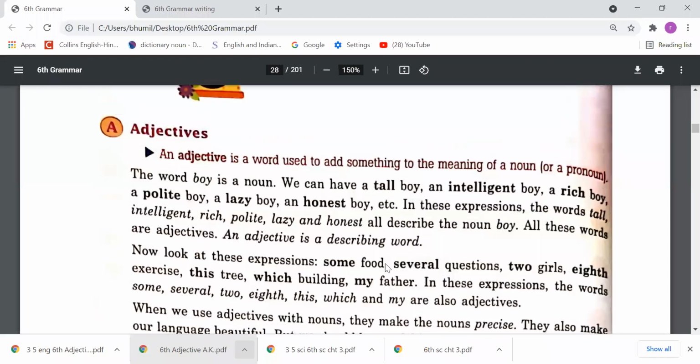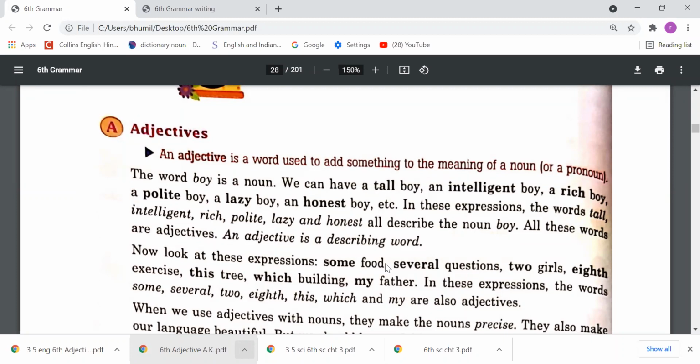So dear students, first of all, we have to understand what adjectives are. Adjectives are those words which tell something extra about any noun or any pronoun. Suppose I say that he is a boy. So we know that boy is a name, that is, a noun. If I say he is a boy, there is no adjective in this. But if I say that he is an intelligent boy, then intelligent is an adjective. Why? Because it is giving extra information about a noun.